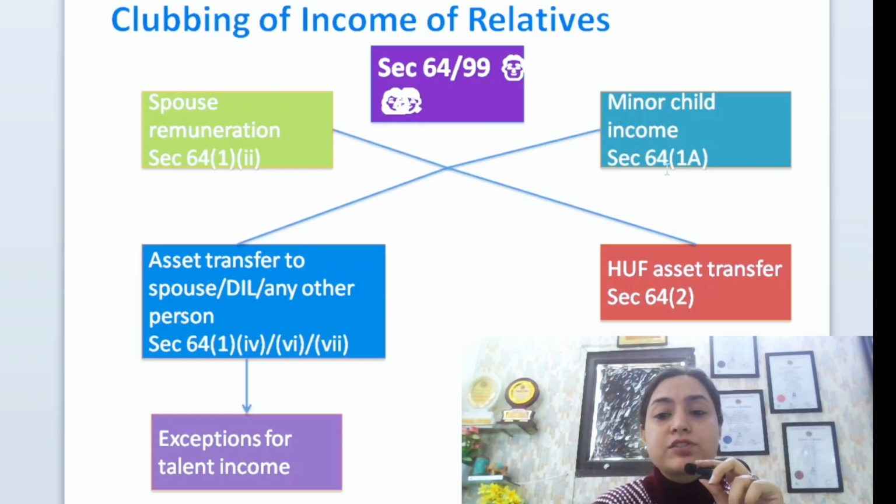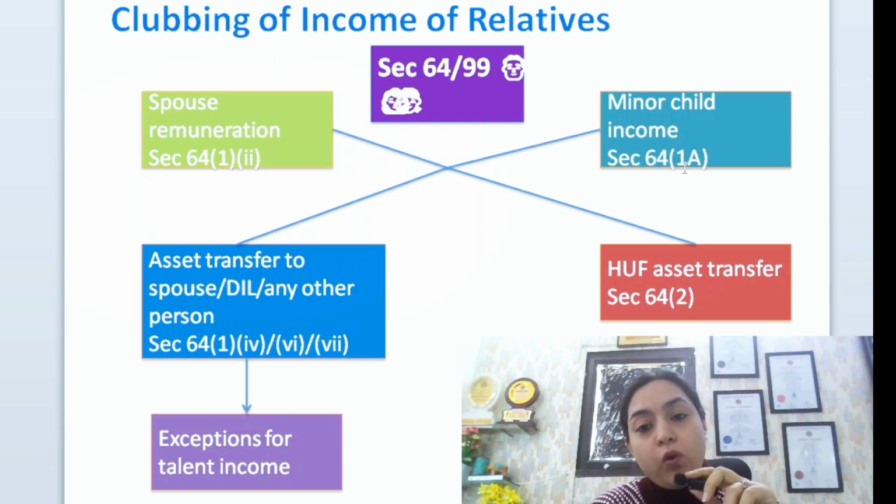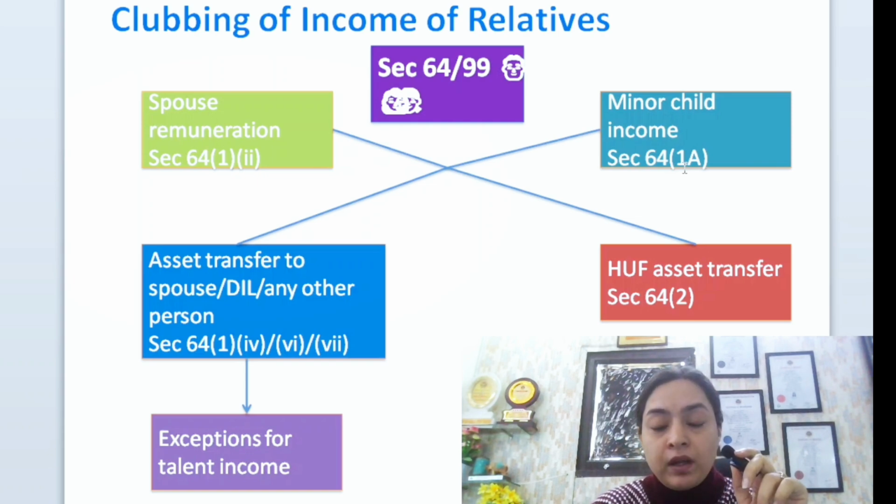Then there was section 64 1A, which talks about the income of a minor child. It would also get clubbed in the hand of the parents. So minor child के case में also there is an exception: if it is out of talent, or if income is arising to a handicapped child who is suffering from severe disability under section 80U, then it would not get clubbed in the hand of the parents. But minor child की income जो है in other cases would get clubbed in the hand of the parent.